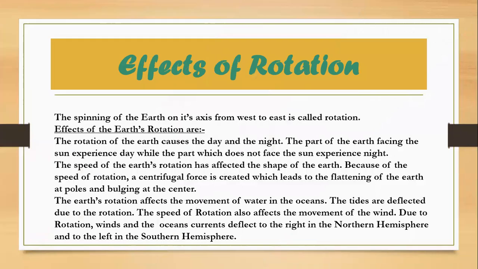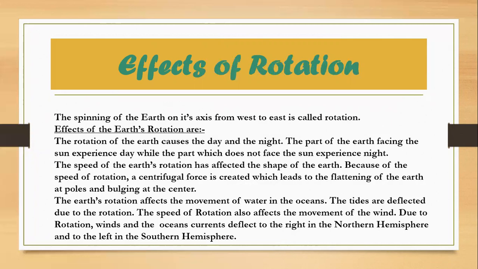Now, what are the effects of rotation, or why is the rotation necessary and what are its effects? As I told you, rotation causes day and night. The part of the earth which faces the sun experiences day, because the sun's light falls completely on that part, and the part which doesn't face the sun experiences night.